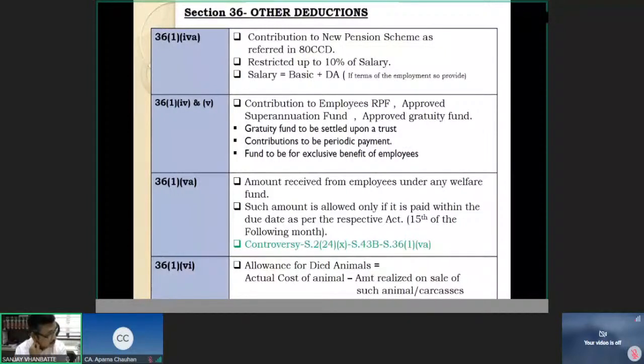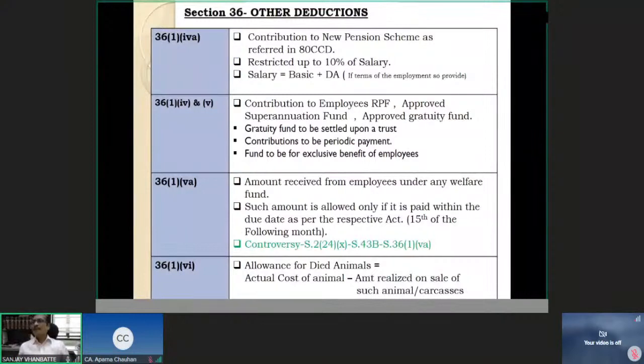I should be penalized under the respective act, and at the same time, I should not be given incentive by way of deduction. Because in my books of account, what will be the entry? 8,000 rupees paid to employee, 2,000 rupees an expenditure in the form of contribution, salary only, but 2,000 rupees I will be showing on the liability side as a contribution payable. But in profit and loss account, 10,000 is debited, and I will be claiming deduction of 10,000 rupees.